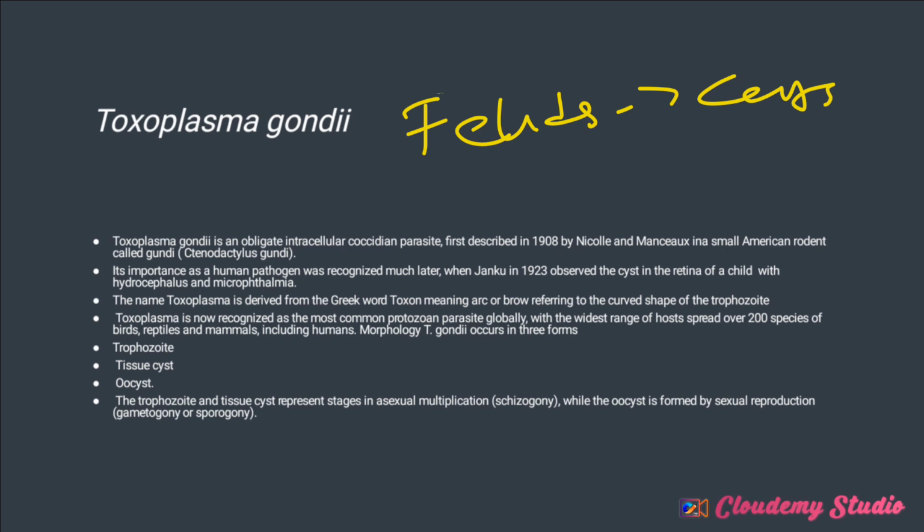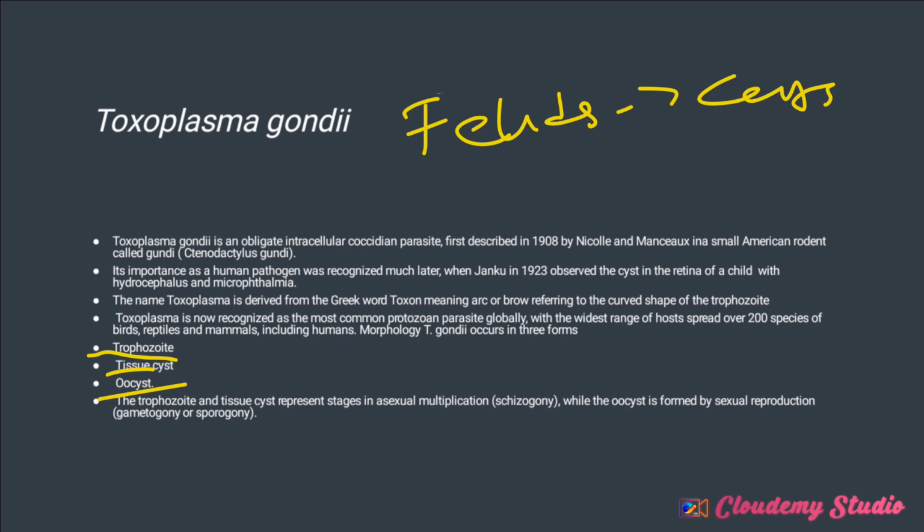They exist in three forms. The first form is the trophozoite, the second form is the tissue cyst, and the third form is the oocyst. The trophozoite and the tissue cyst represent stages in asexual multiplication, while the oocyst is formed by sexual reproduction, which can be gametogony or sporogony. So the trophozoites and the tissue cysts are formed by schizogony, and the oocyst is formed by gametogony or sporogony.